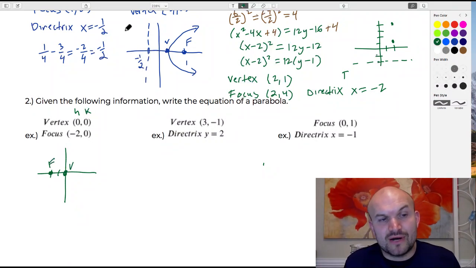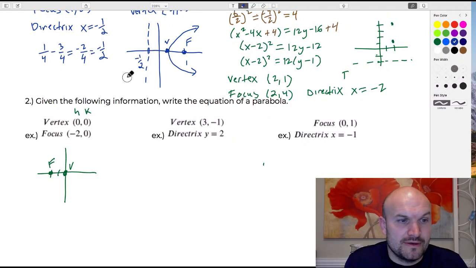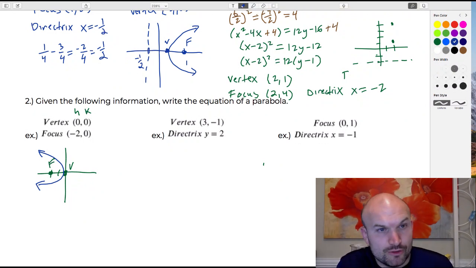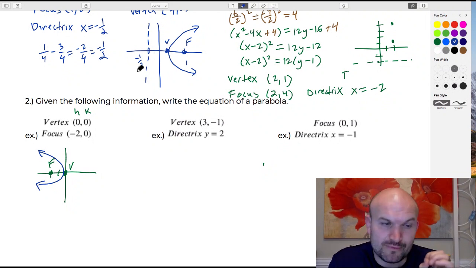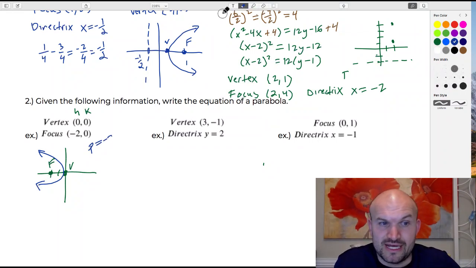Remember, guys, that the parabola always opens up towards your focus, right? So we know that this parabola has to open up to the left. And if it opens up to the left, that means that y has to be squared. So now we know my y is squared. Well, I know my h and my k are 0, so I don't need to subtract anything. And since the distance and direction from my vertex to my focus is p, and it's going to the left, p is equal to -2.